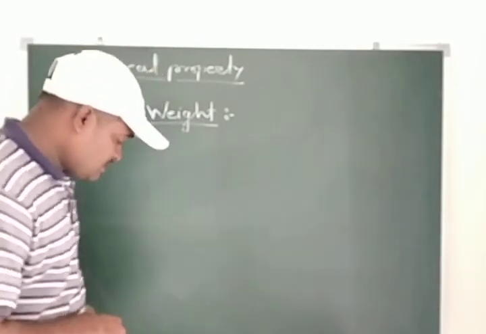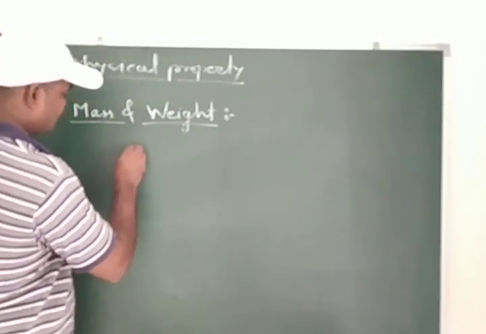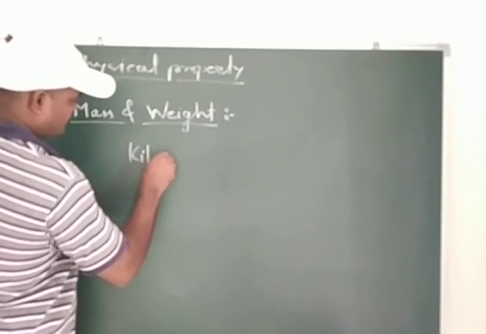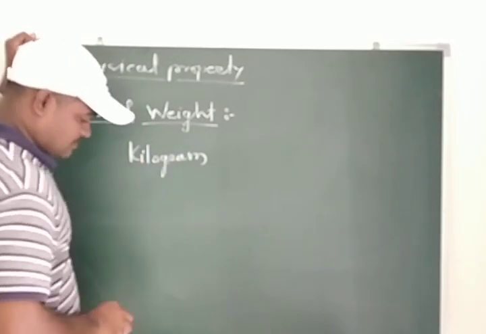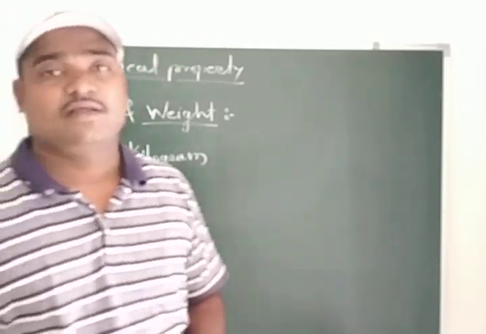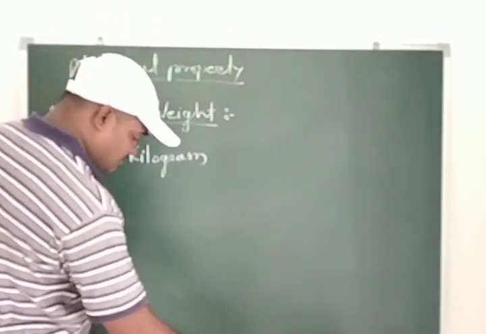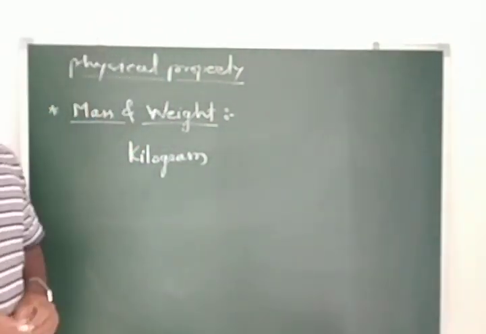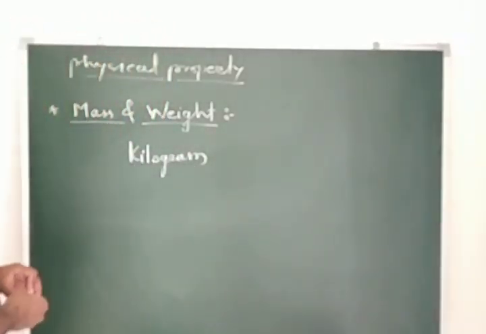Now students, the basic unit of mass in the SI system is nothing but the kilogram. Kilogram is the unit of mass that we are going to prefer, and along with that we will see some conversions, kilogram into gram.